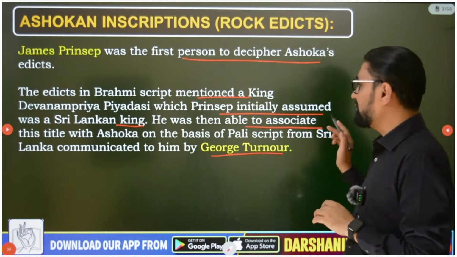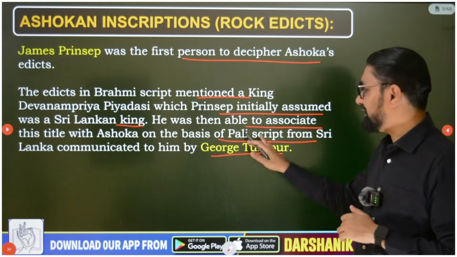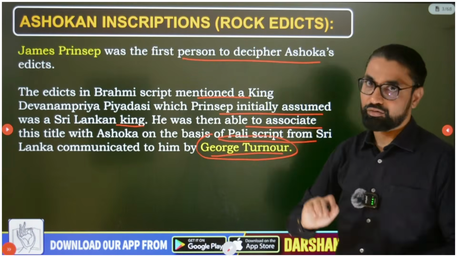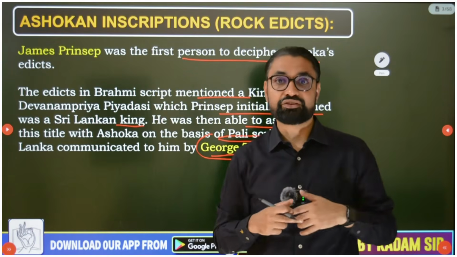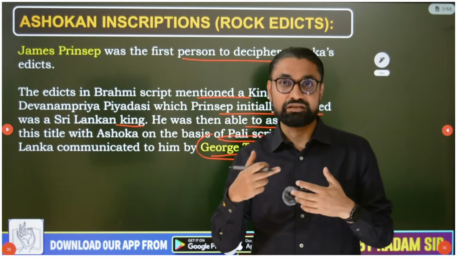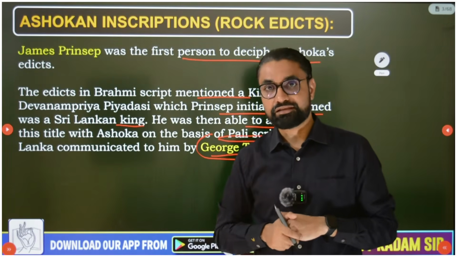But he was then able to associate this title with Ashoka on the basis of the Pali manuscript from Sri Lanka communicated to him by George Turner. This important fact you should know. With the help of this Pali manuscript, this issue got settled, and now James Prinsep could easily correlate history by reading those Ashokan pillar and rock inscriptions.